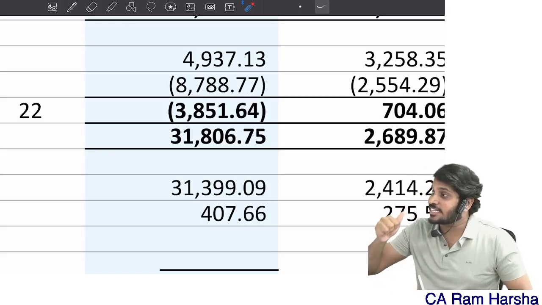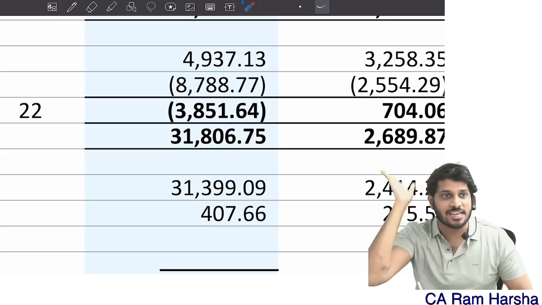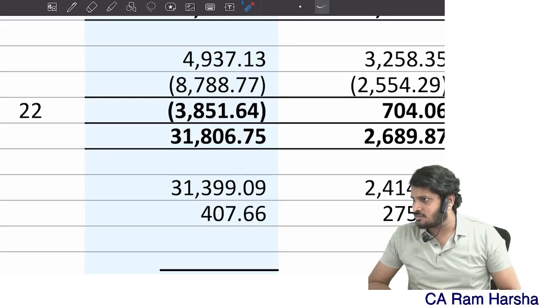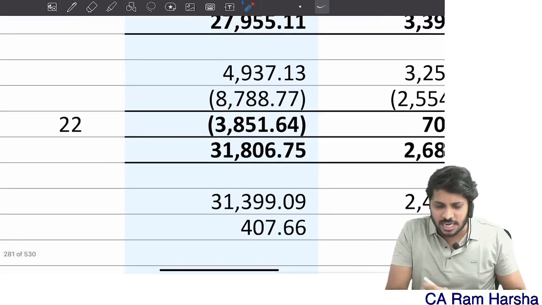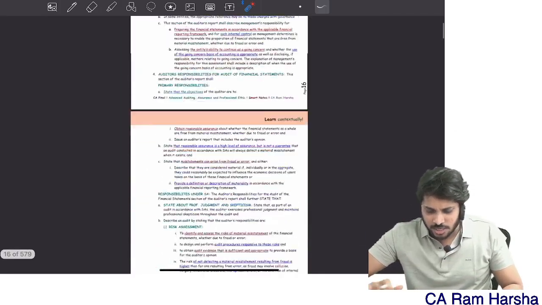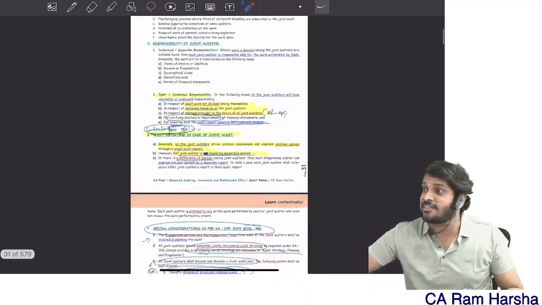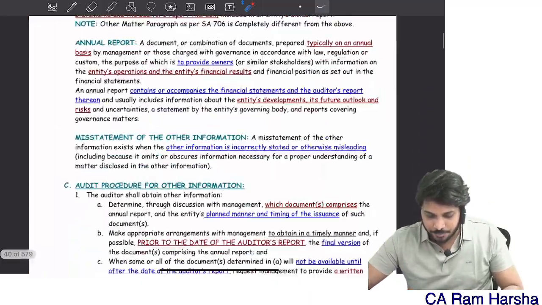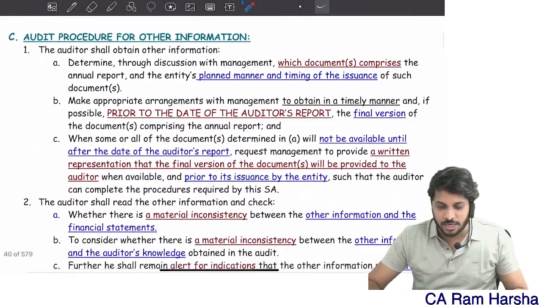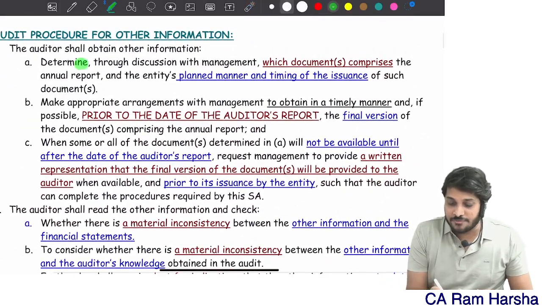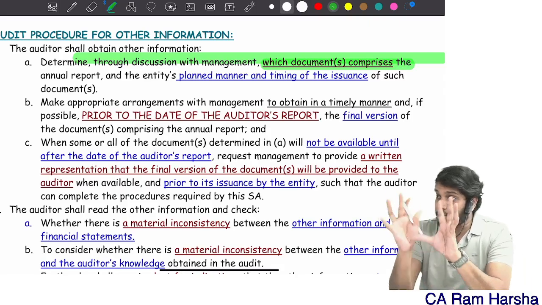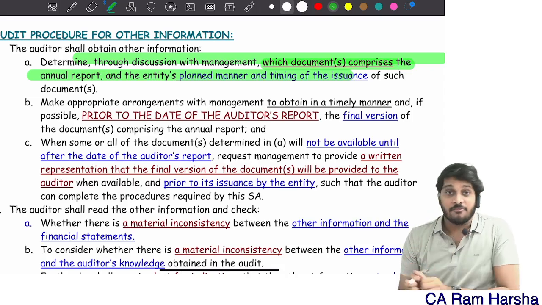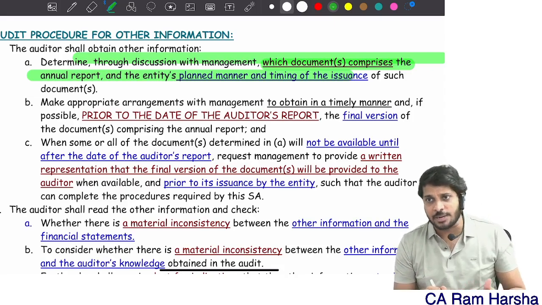What is the auditor's responsibility for other information? You are not responsible to give an opinion on other information. What does the standard say? Your responsibility is to read the other information. See, what is the responsibility of the auditor? Audit procedure: the auditor first obtains what all the documents comprising the annual report are. When should you obtain? By the way, after the date of the audit report.